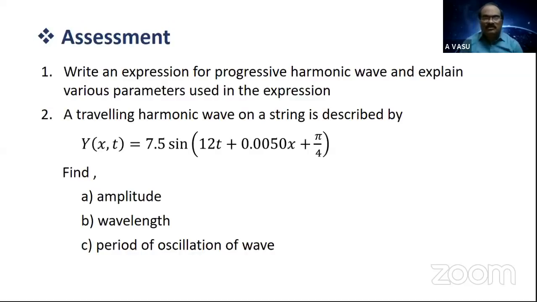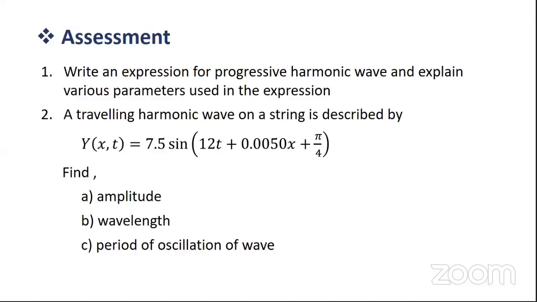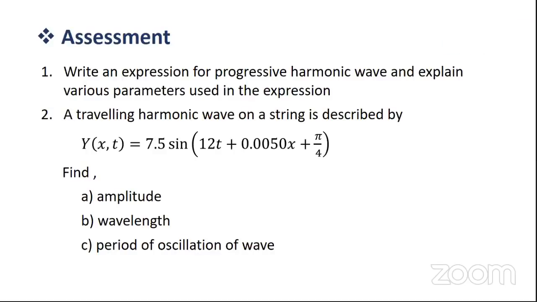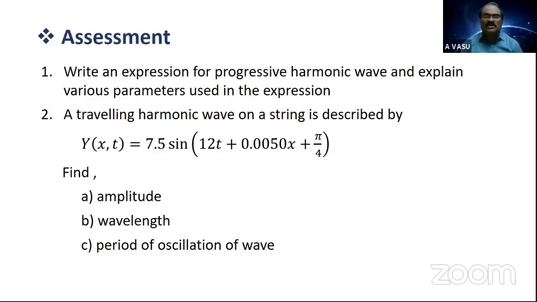The reason: we learned sound is a form of mechanical wave, and for the propagation of a mechanical wave, a medium is required. As there is no medium, as there is no atmosphere on the surface of the moon, sound cannot travel.